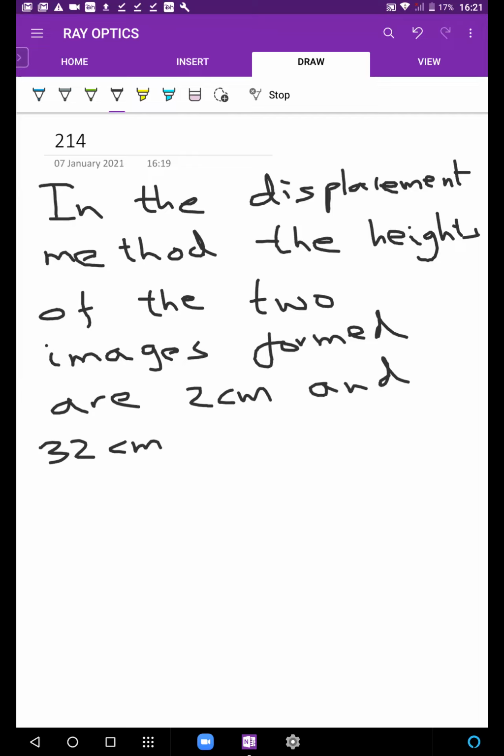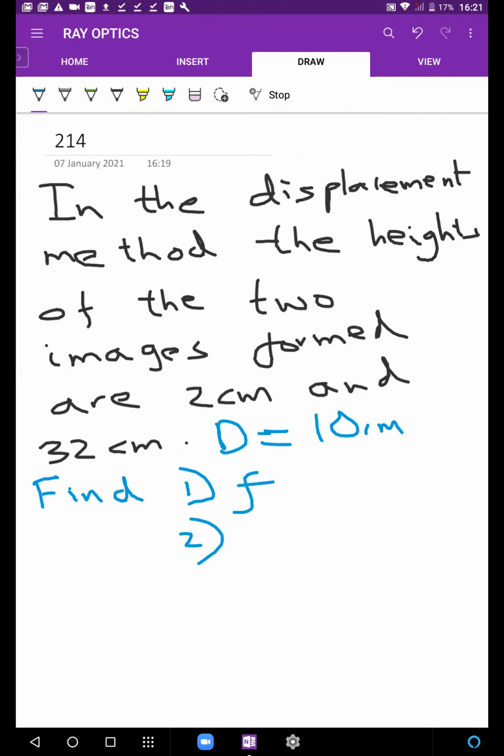Okay, 2 centimeters and 32 centimeters. I want you to find, already answers are pouring in. D short में लिख लेता हूँ यार, पूरा टाइम नहीं है। The D is equal to 10 centimeters. Find your focal length and find the height of the object.